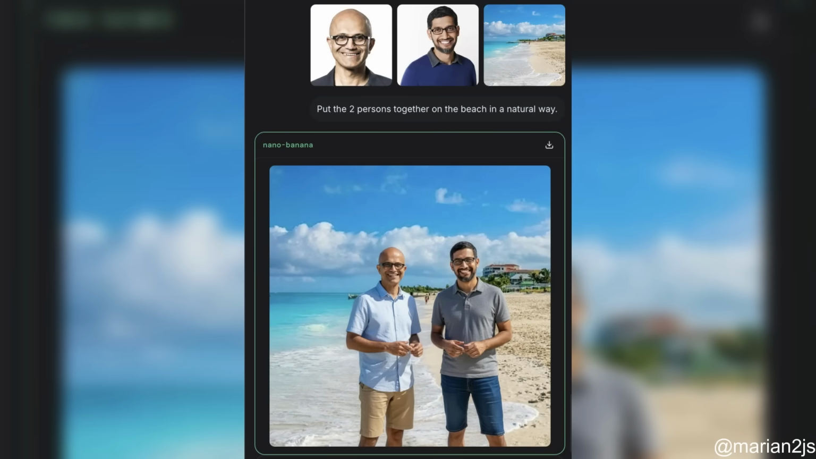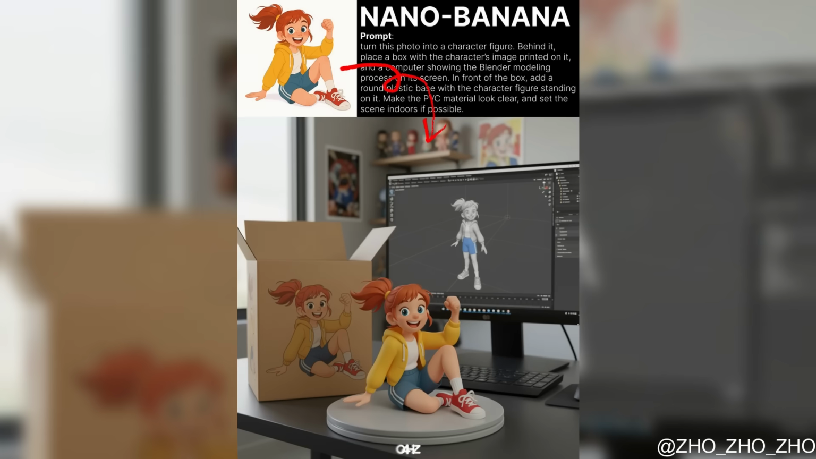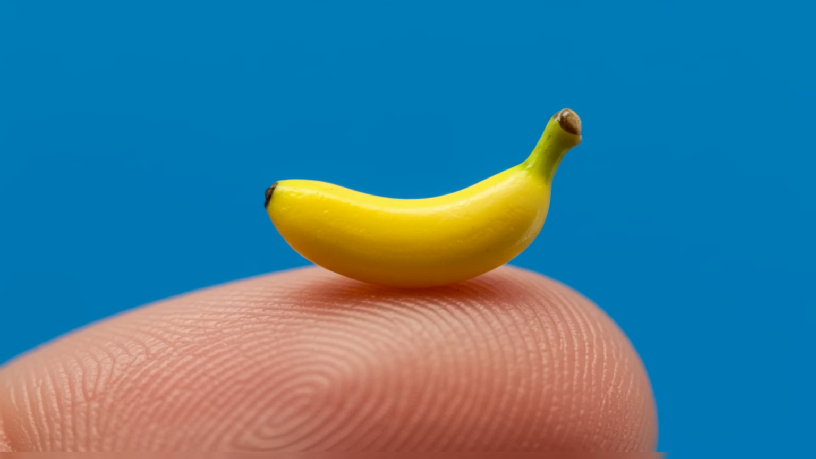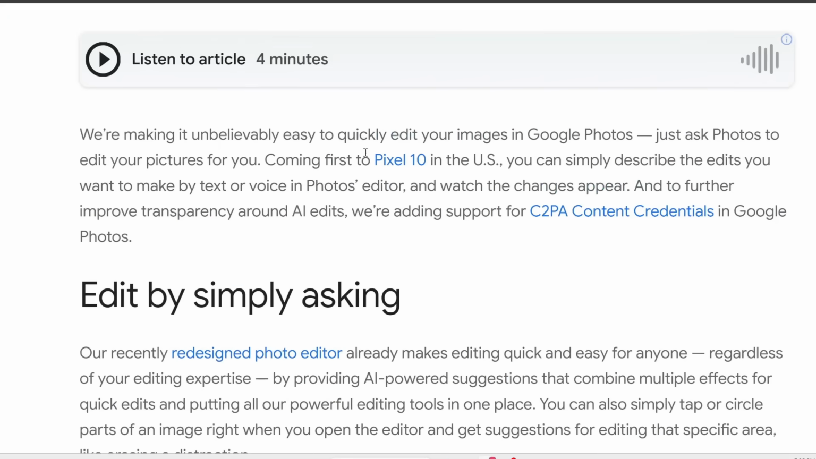I suspect this is using their latest image editor model called Nano-banana, which is currently just a stealth model, so we don't know the full details of Nano-banana yet. In fact, I'll talk more about Nano-banana in a second, but going back here, it seems like this image editing feature is first coming to the latest Google Pixel 10 in the US, and then they're also going to slowly roll out to other Android and iOS devices in the coming weeks.